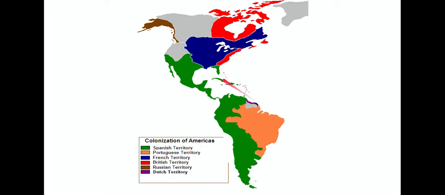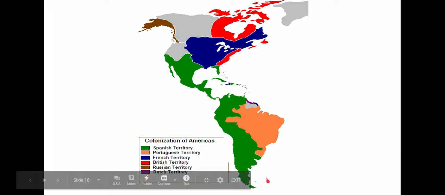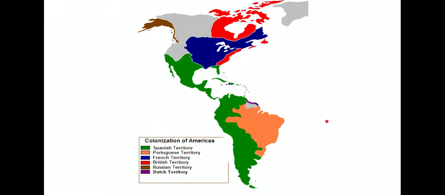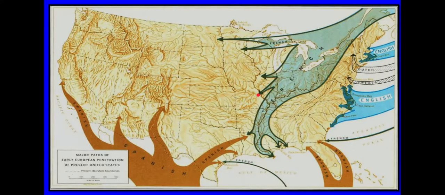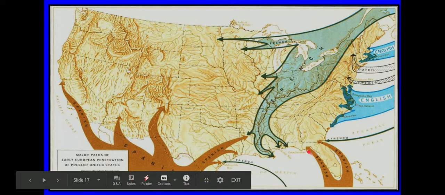Spain, their neighbor, is going to claim a vast empire, vast meaning huge, deep, wide. It's going to include North America, Central America, South America, and many of the islands of the Caribbean. So you can see there's no Portugal on this map here, but there is Spanish territory down here in Florida and what is the Southwest United States.